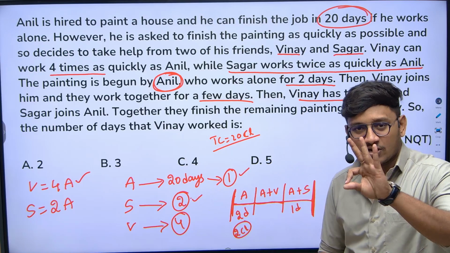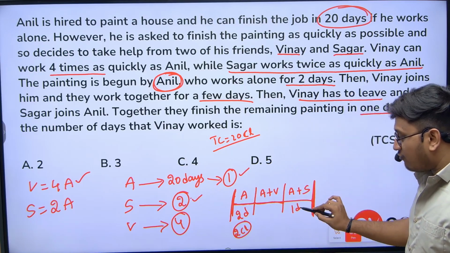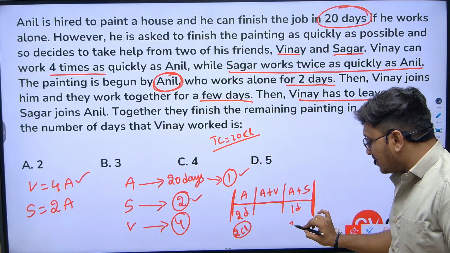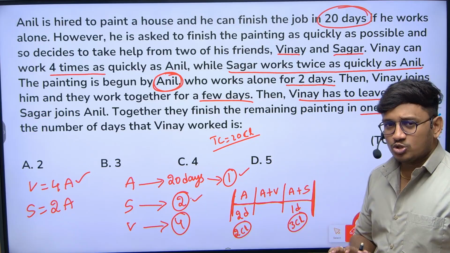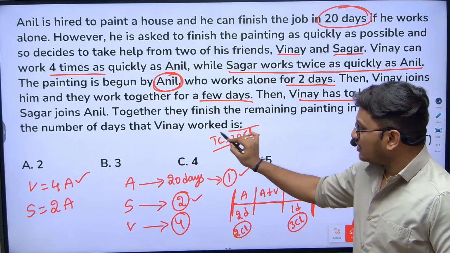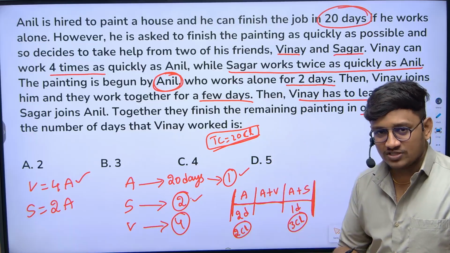Both 3 chocolates per day. So when they work for 1 day, can I say that they both completed 3 chocolates? Okay. Now total how many chocolates do we have here? 20, whatever we assume as a single value.